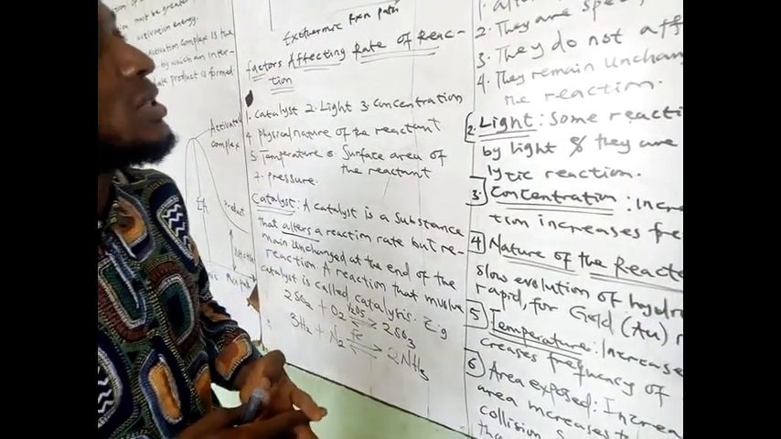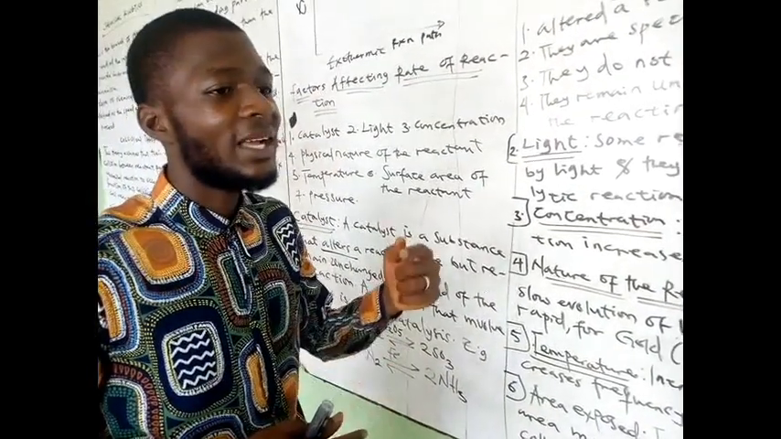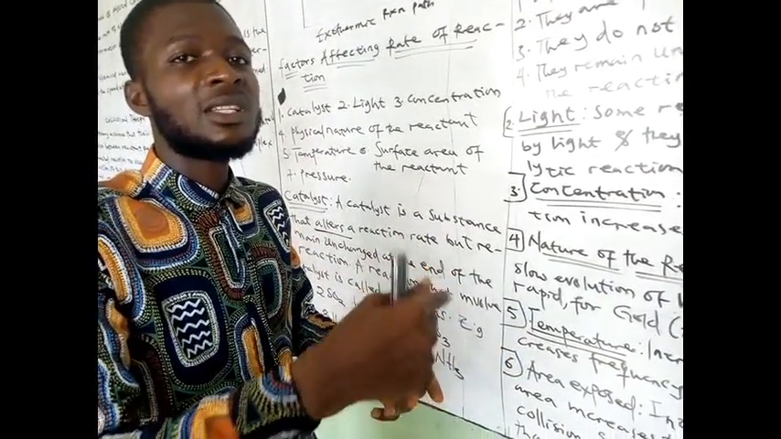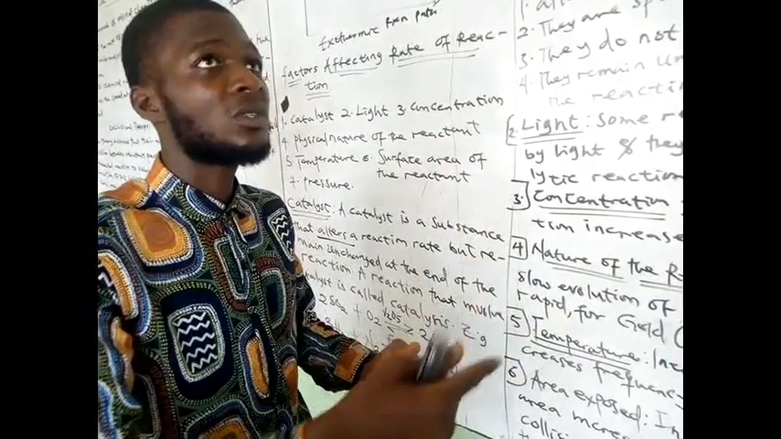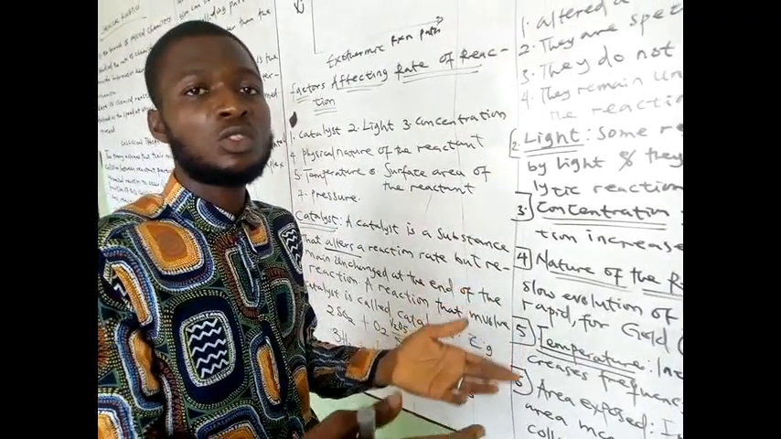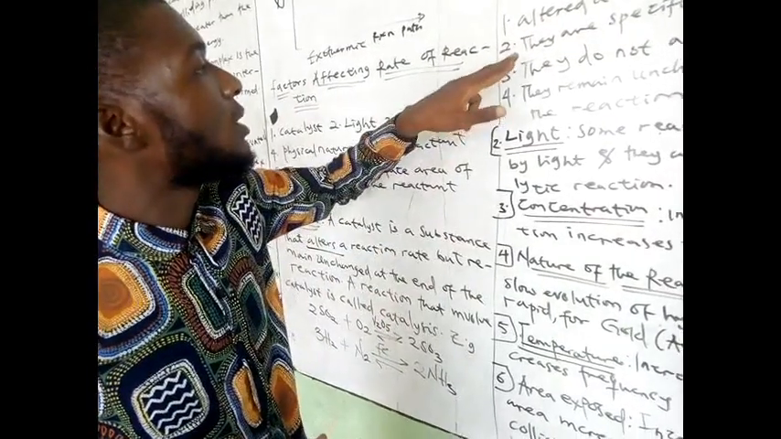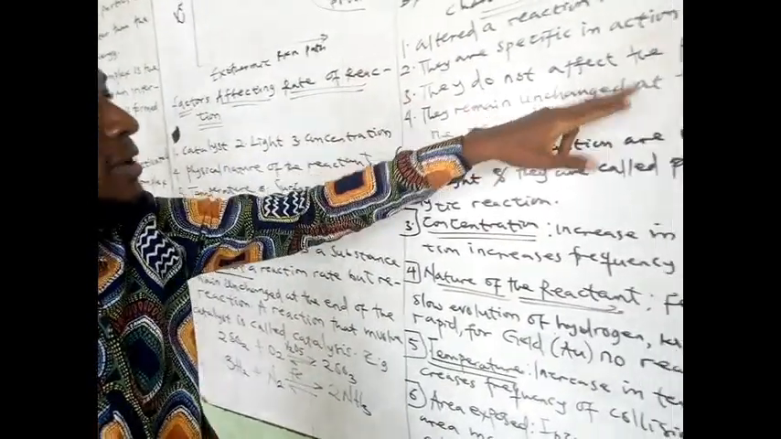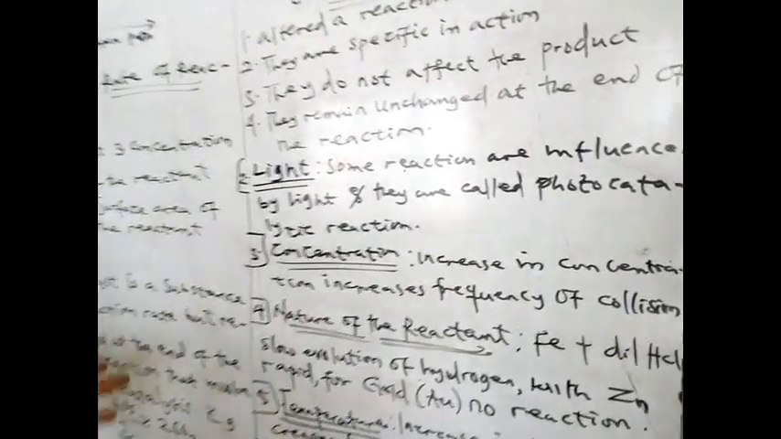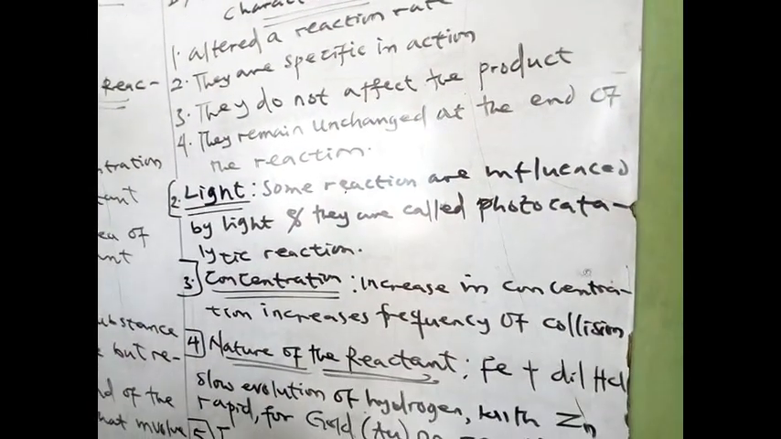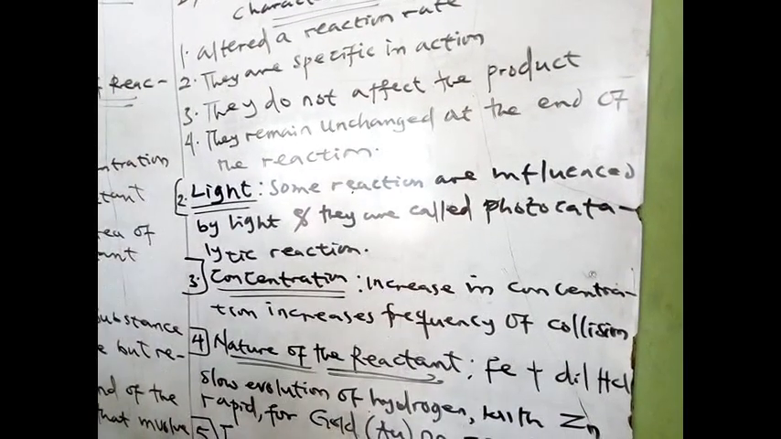And it should be noted that we do not use a catalyst that will react with the reactant. We should not use a catalyst that will react with the reactant. Why? Because it will not do the job. It's just going to go into the reaction. So we should be mindful of that. Then number three, they do not affect the product. They just either increase the reaction speed or slow it down.